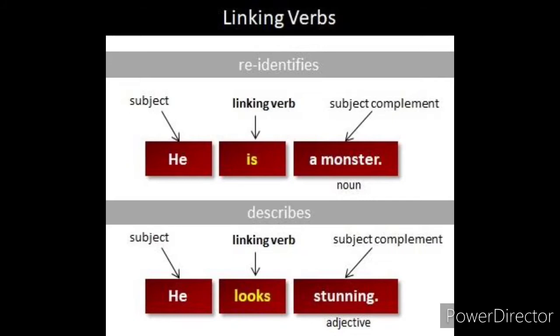Next one, see the next example. He looks stunning. Stunning is additional information about the subject he. So it is known as subject complement. So whatever connects the subject and subject complement is known as a linking verb. So here he is the subject, looks is the linking verb, stunning is a subject complement, children. So this is known as a linking verb.